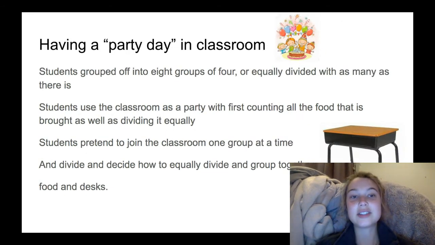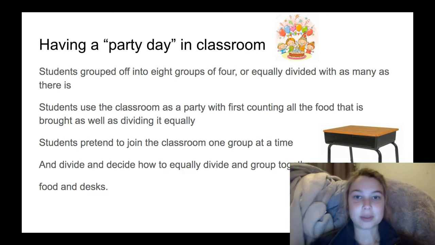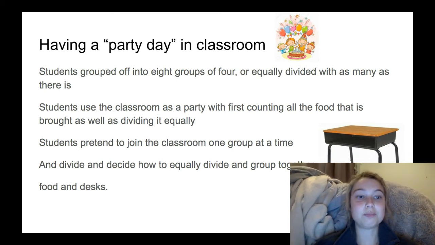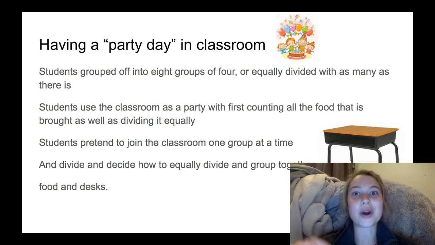So this leads to, how would I use this in my own classroom? How would I use those examples? How would I use the book and those math examples and everything? So first thing that came to mind was, I would do the same thing, but let's turn it into a party. Let's have some fun. Let's make the kids excited.